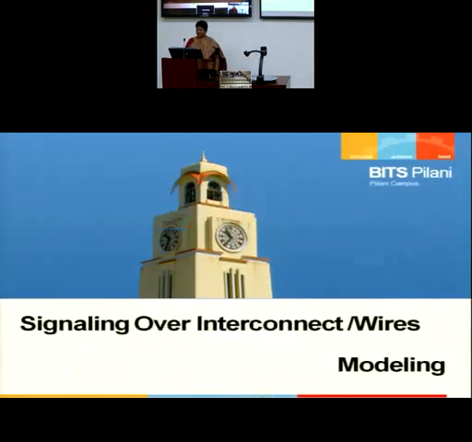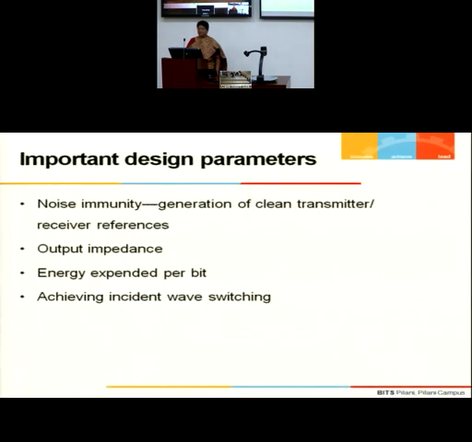So as I said in the last class, when you design a complete system for signaling, you need to design a transmission driver as well as a receiver driver. So there would be a transmitter, there would be a receiver. At the end I have to have a driver design. So transmitter driver will be there, receiver driver will be there, and then you have to look into the design metrics, performance metrics, which are how much energy you are consuming in transmitting a bit, so energy expended per bit.